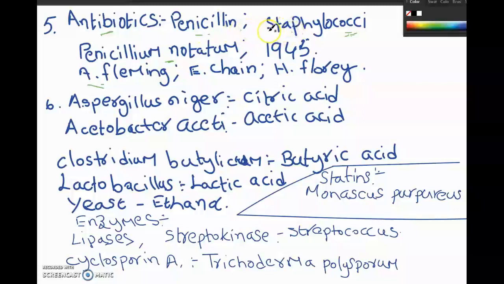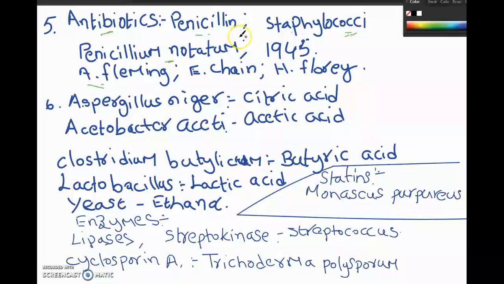So that's how antibiotics work. Antibiotics means anti to life. Anti means negative or suppressing, in the context of, in reference to, harmful microorganisms. Antibiotics can kill them, or they can suppress their growth. That's why they are called antibiotics.